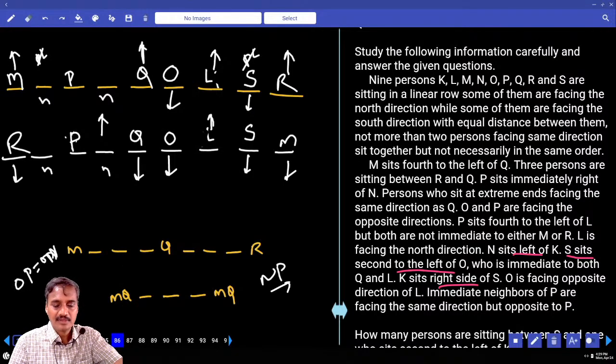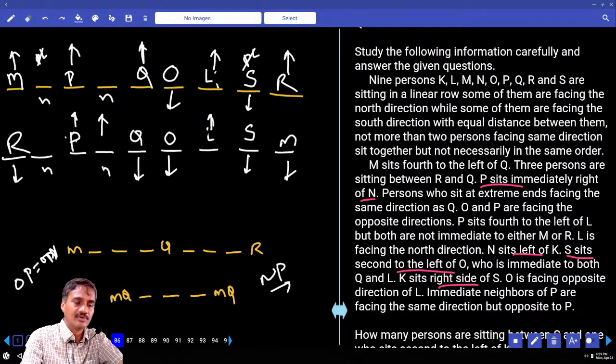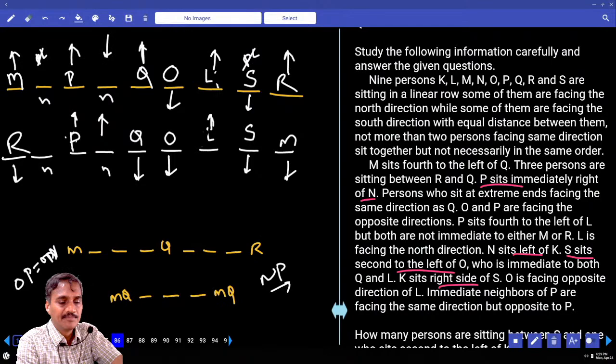Hence in this case O and P are opposite. O is facing south and P must be facing north. P sits to the immediate right of N. Whoever the person seated there may be, that person must be facing north. P and Q are already facing north, and we cannot have more than 2 persons.